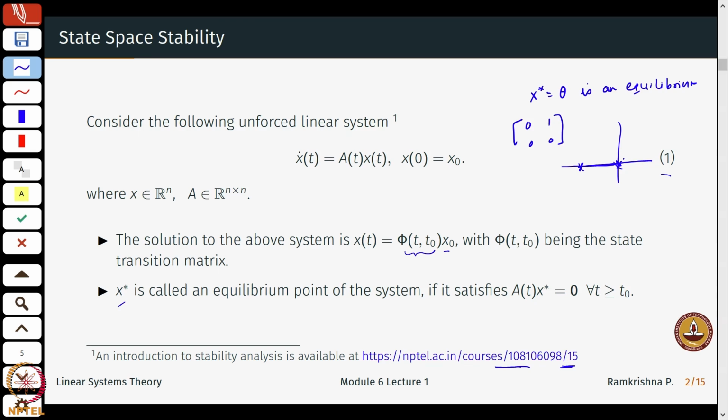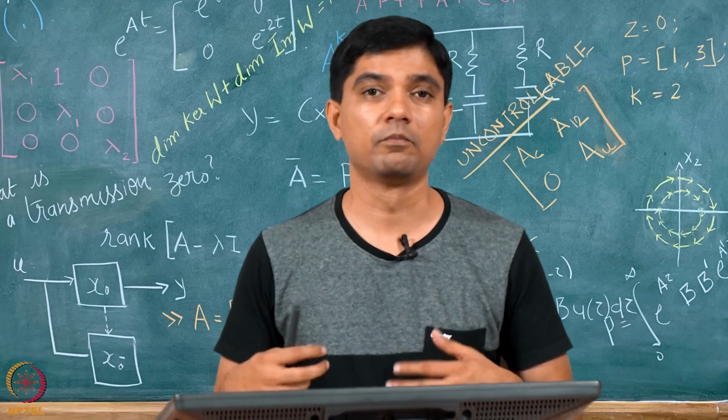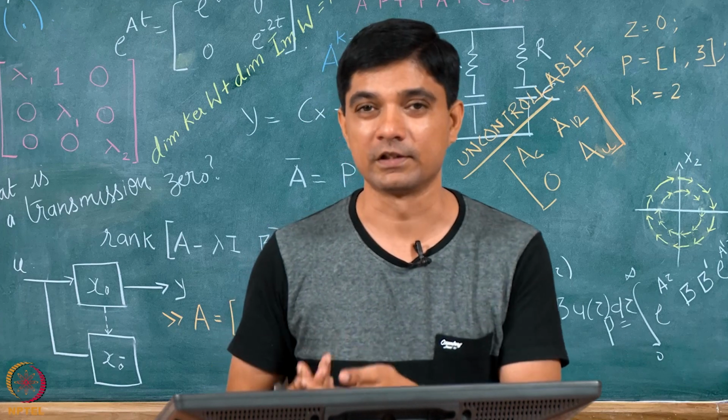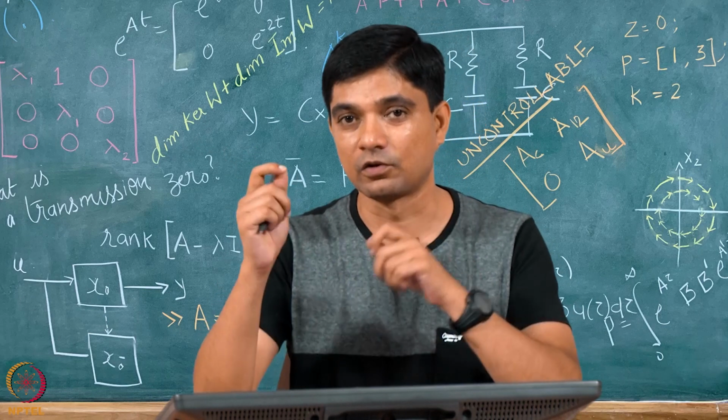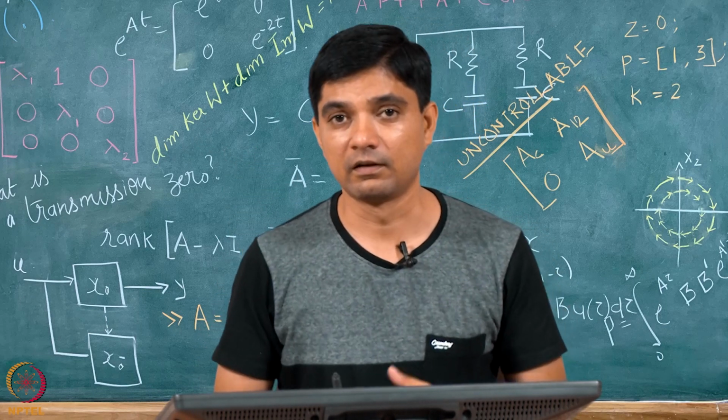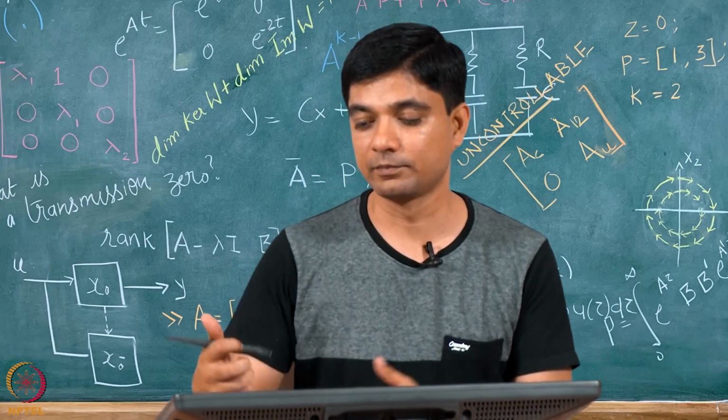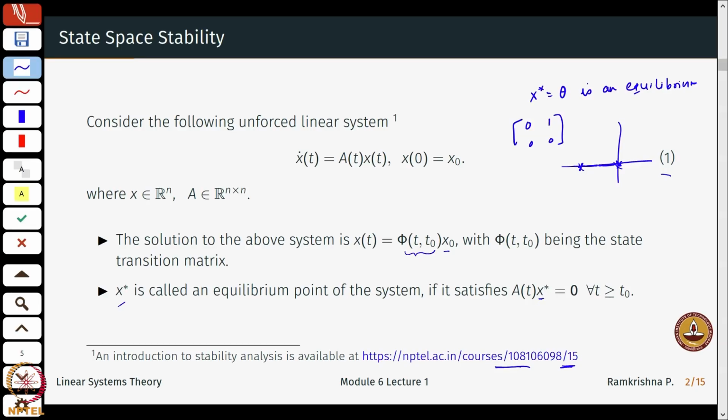Okay, so generally we will just denote the notion of equilibrium as x star, and mostly we will deal with the origin. Even if the origin is not the equilibrium, you can change the coordinates or shift the origin. Slightly different than the nonlinear case, because there we possibly will not have an equilibrium subspace, but we will have isolated equilibrium points, say an equilibrium point here, here, and so on.